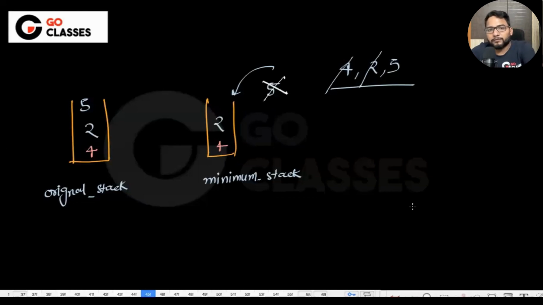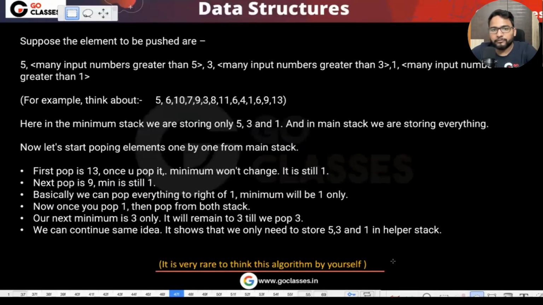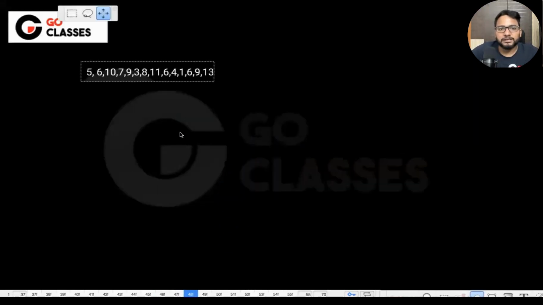Let me give you one more example. Maybe after that it will be very clear. Let me take this sequence. See, let's just take this sequence. 5 is coming. These are the 2 stacks that I have. This is my original stack.